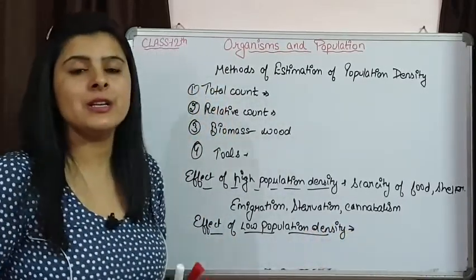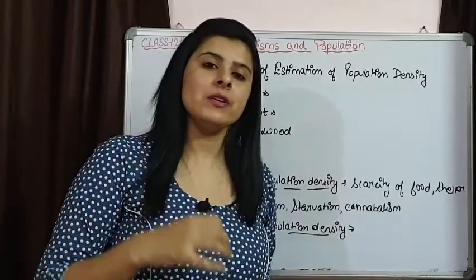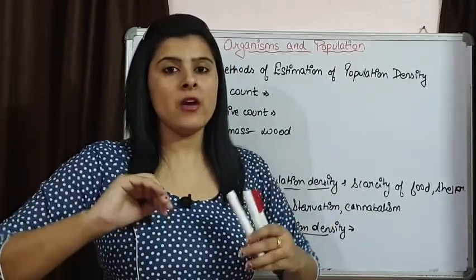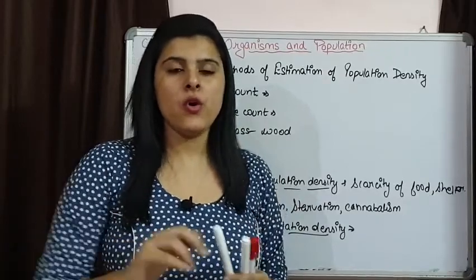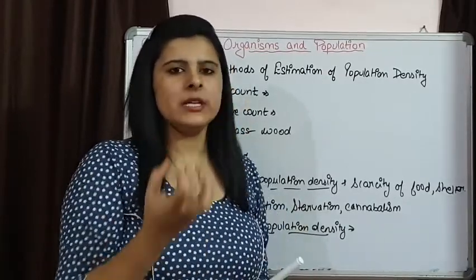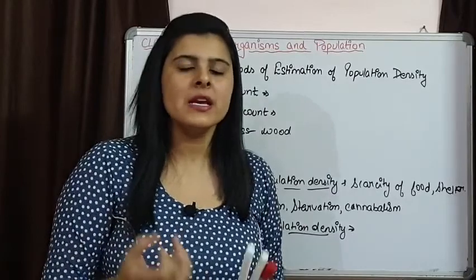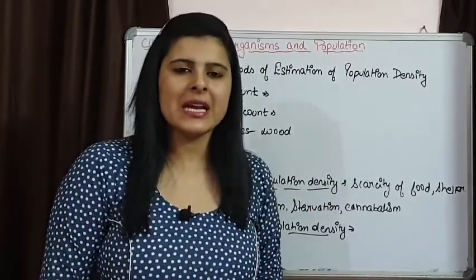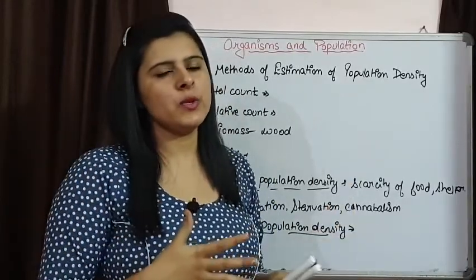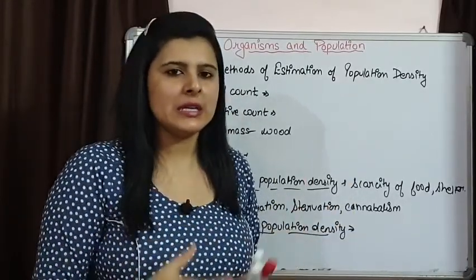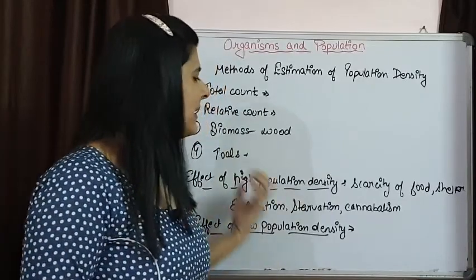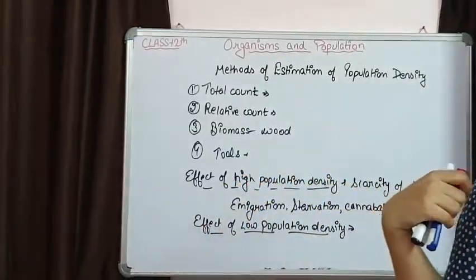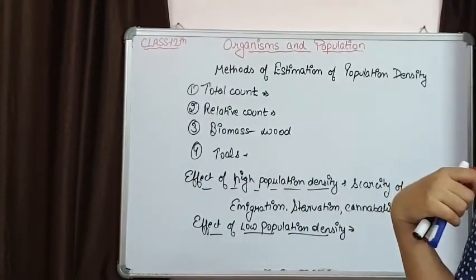Low population density again has certain disadvantages, like they are going to have adverse effect of changing environment, because already the population number is going to be less. So if there is any adverse environmental situation, as any natural calamity, then again the population size is going to be very much decreased. So high and low population density is obviously going to affect the organisms of that particular population.